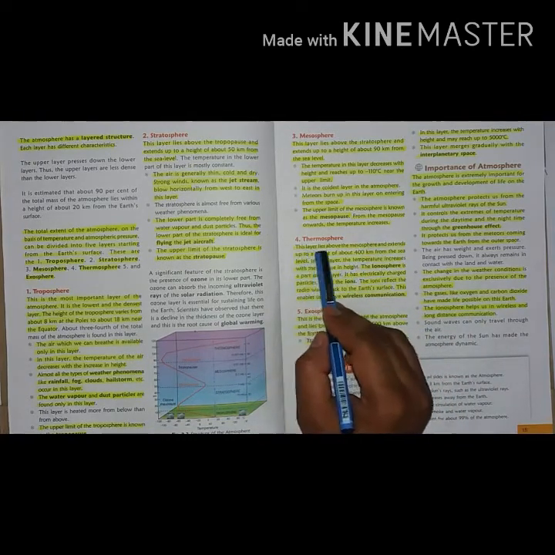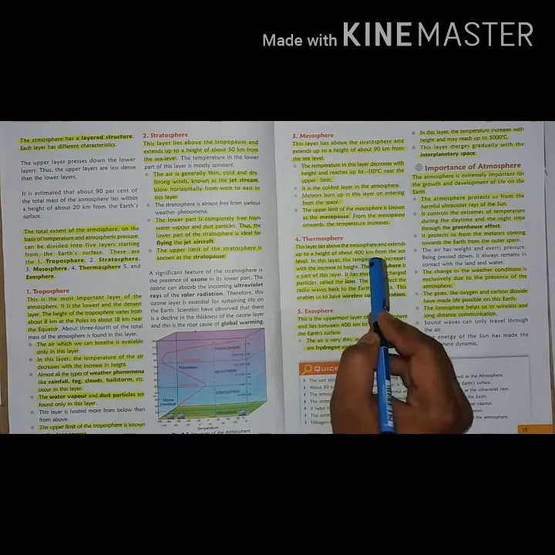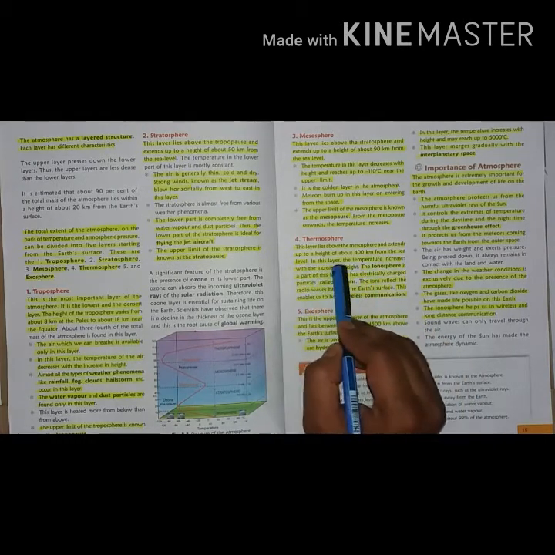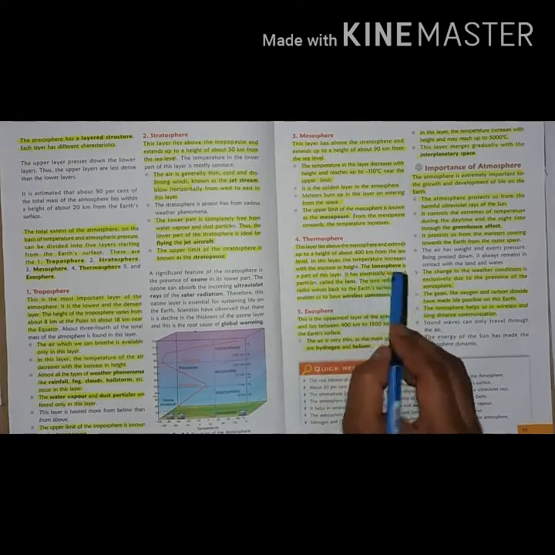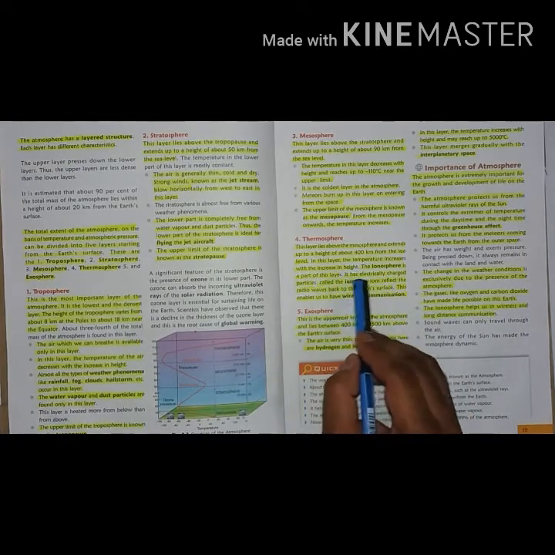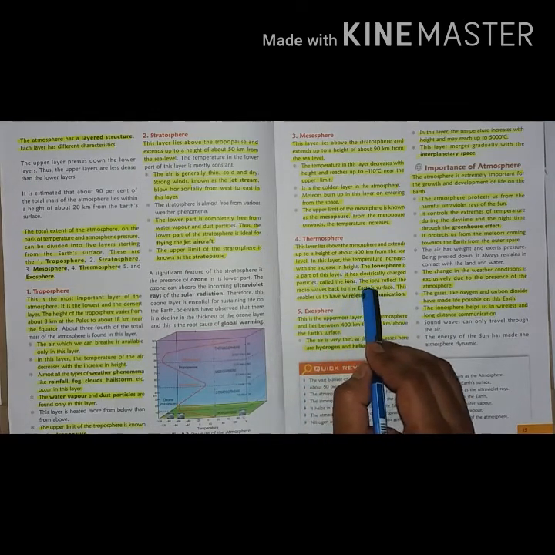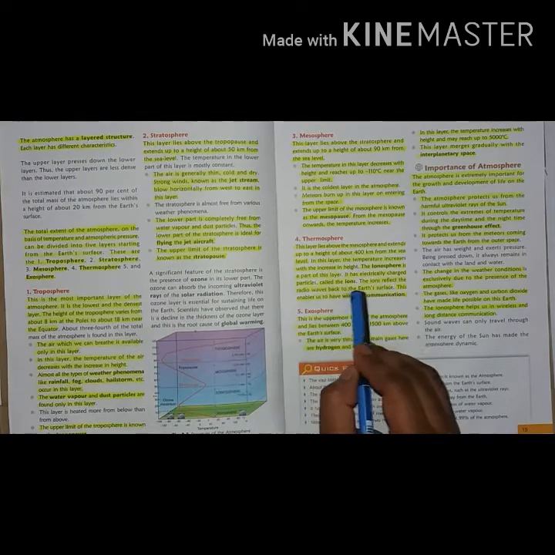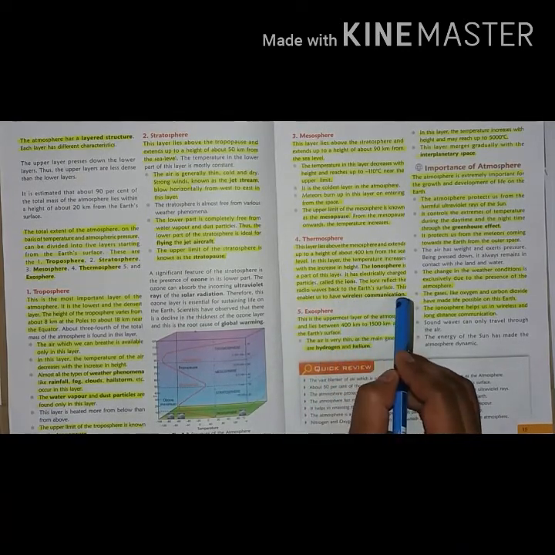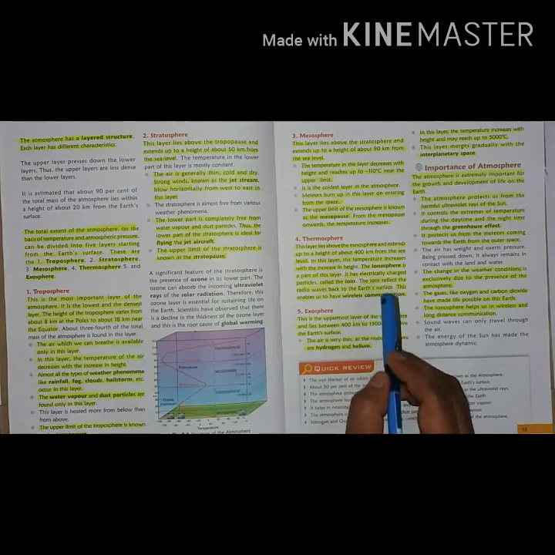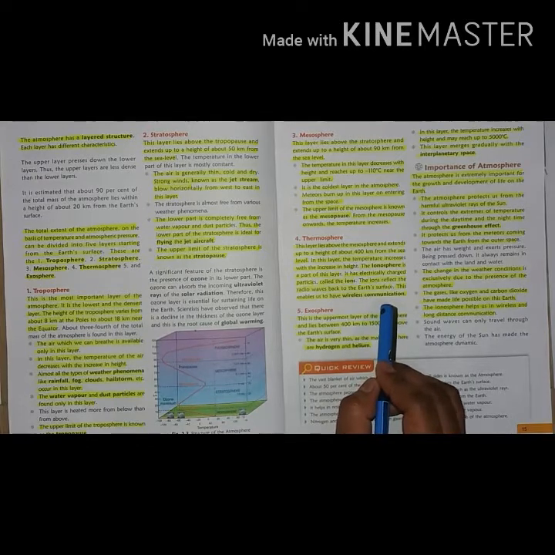Thermosphere. This layer lies above the mesosphere and extends up to a height of about 400 km from the sea level. In this layer, the temperature increases with the increase in height. The ionosphere is the part of this layer. It has electrically charged particles called ions. The ions reflect the radio waves back to the Earth's surface. This enables us to have wireless communication. So with the help of this layer, we can have wireless communication.